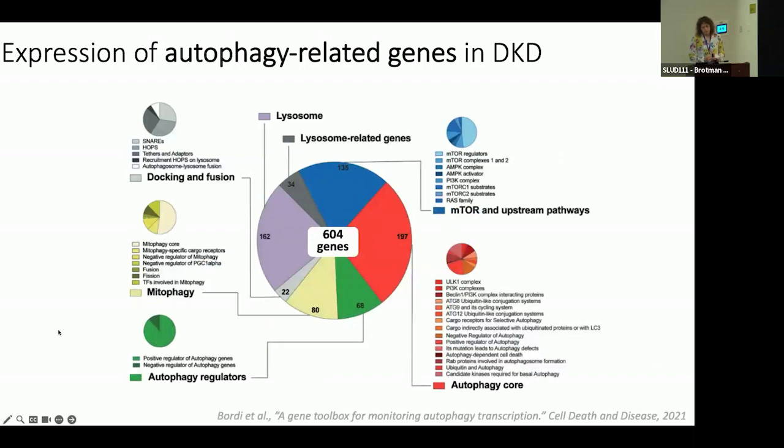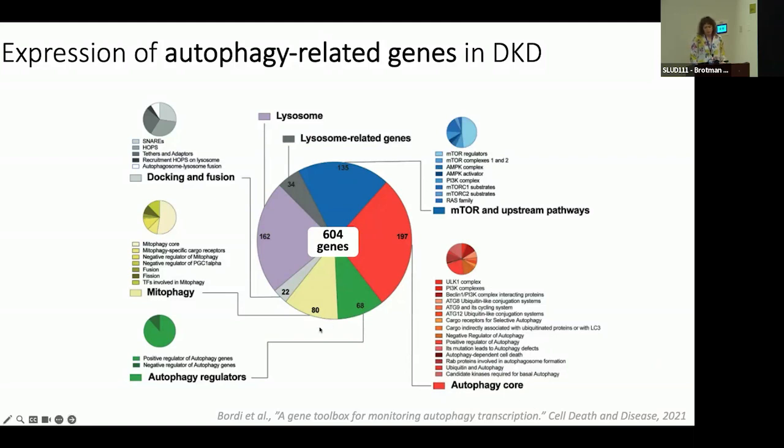I showed you that autophagy is this complex dynamic process that has those different stages: initiation of autophagy, formation of the autophagosome, lysosomal function, and fusion between the lysosome and the autophagosome. I focused on a set of 604 autophagy-related genes that were described in this comprehensive paper by Bordy et al., published in the Nature Family publication Cell Death and Disease in 2021.